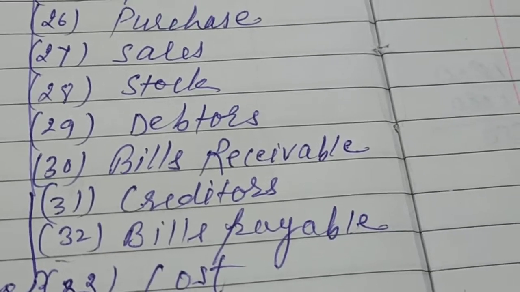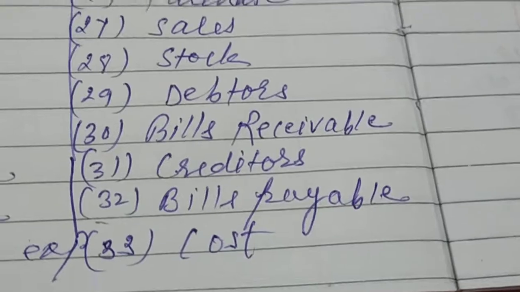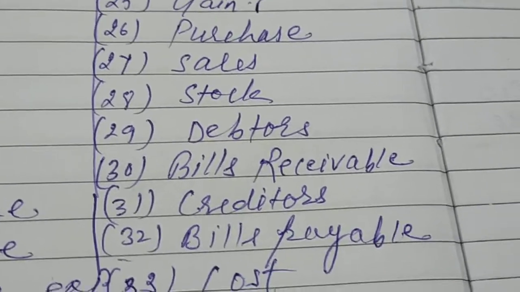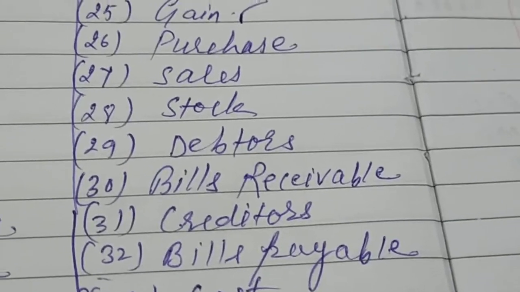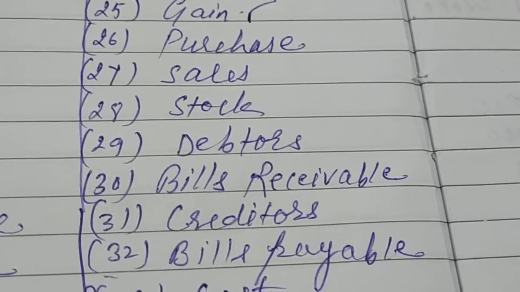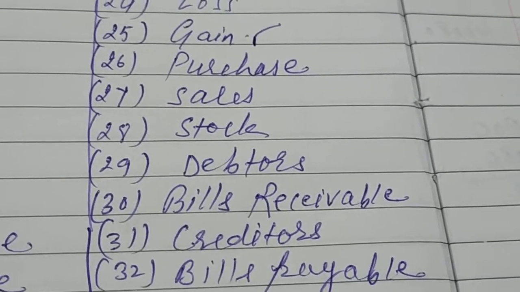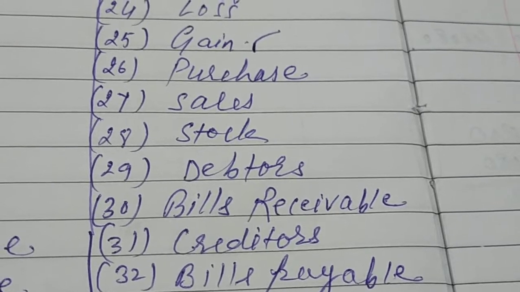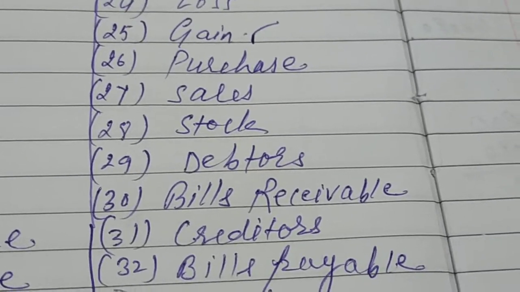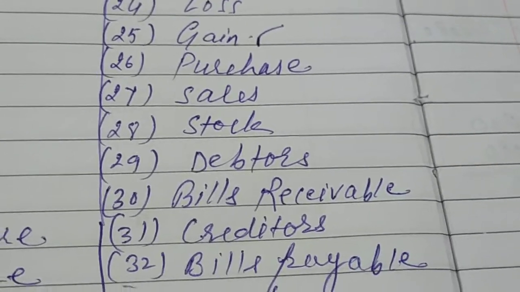Here, creditor is the same thing. Whenever we purchase from a supplier but do not pay cash immediately, he becomes our creditor, because he will take money from us.